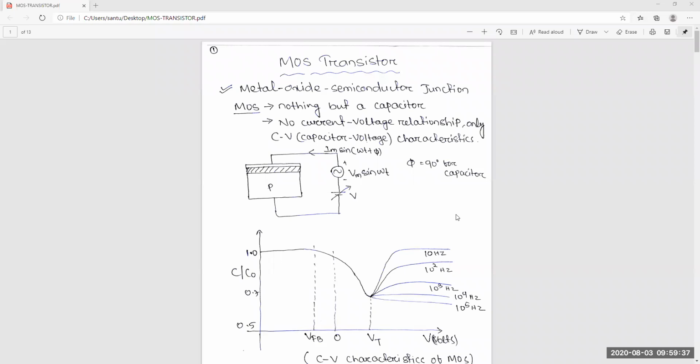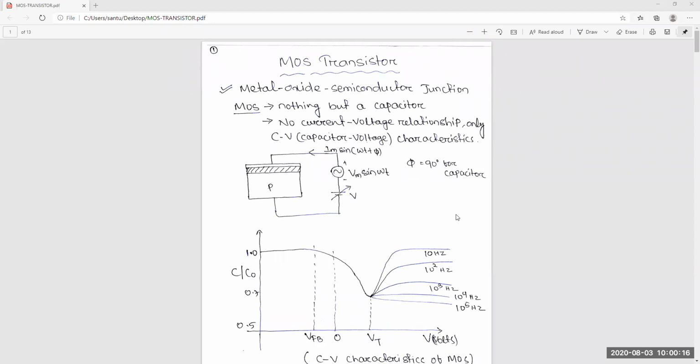The oxide is very pure silicon dioxide, and the substrate P is the P-type substrate, doped with P-type acceptor material. Again I've given a constant voltage and some sinusoidal voltage. At constant voltage there is almost no current, because at steady state a capacitor has no current, but due to the sinusoidal voltage the current will flow with a 90 degree phase shift. That's why, as a capacitor, the current-voltage relationship has a 90 degree phase shift.